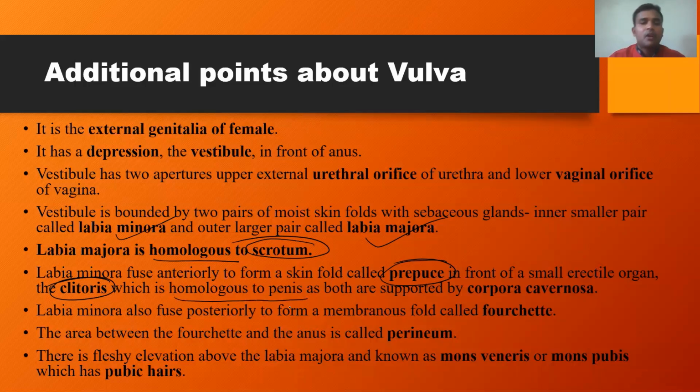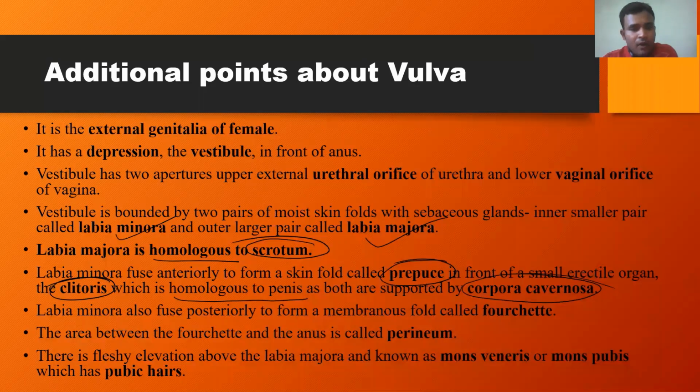So that is another important point to be remembered. Clitoris is homologous to the penis. Why? Because both are supported by corpora cavernosa, the erectile tissue.